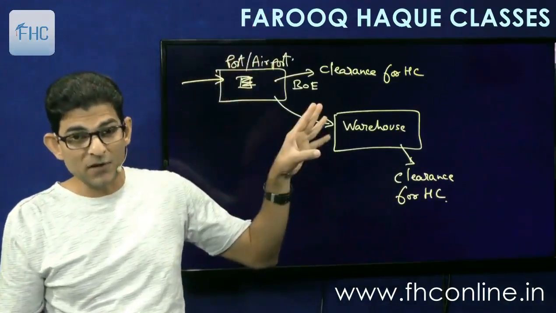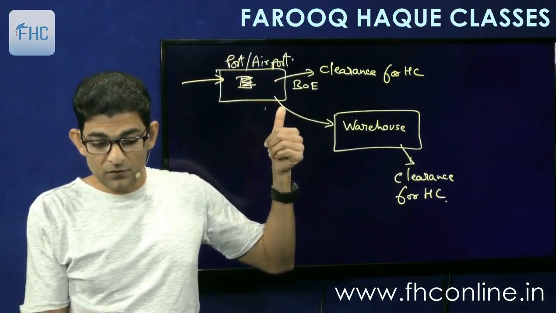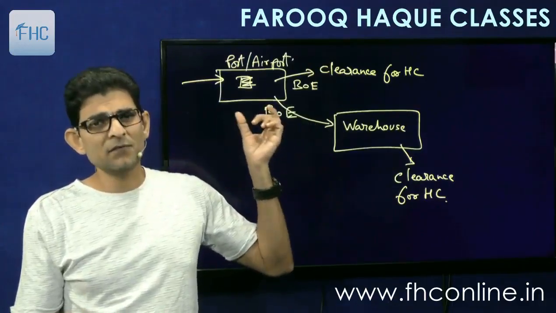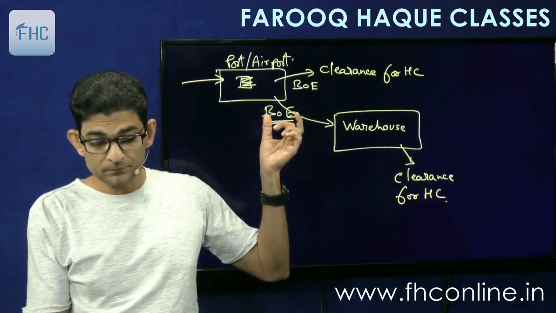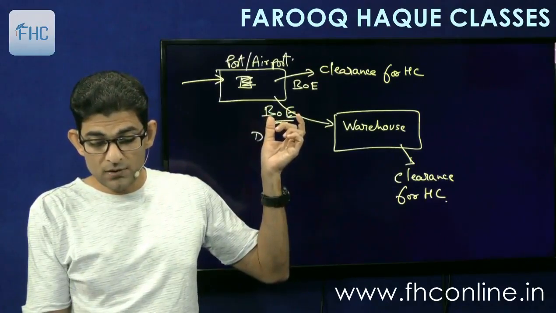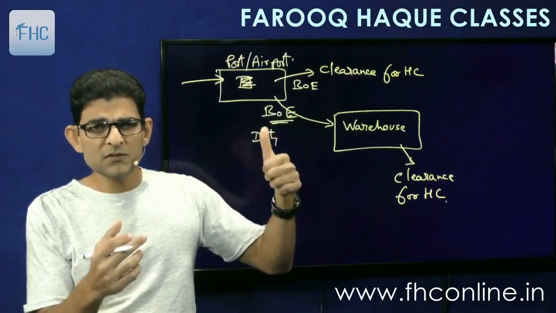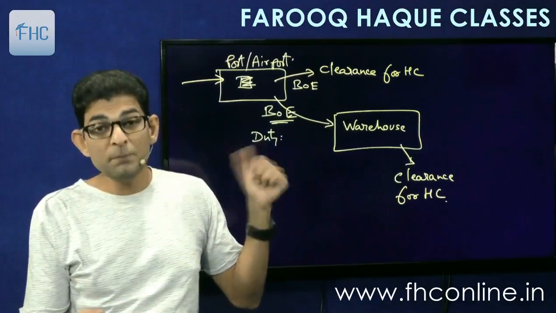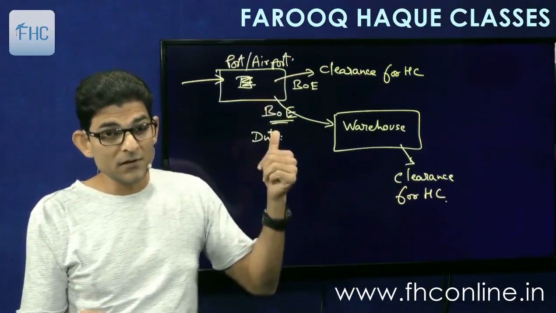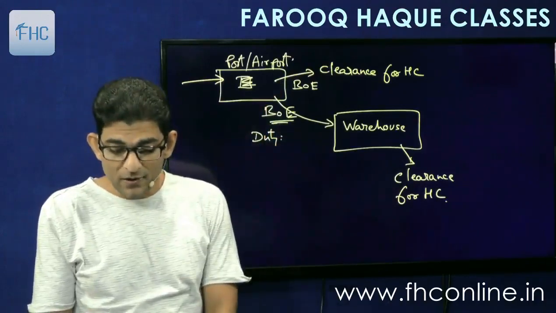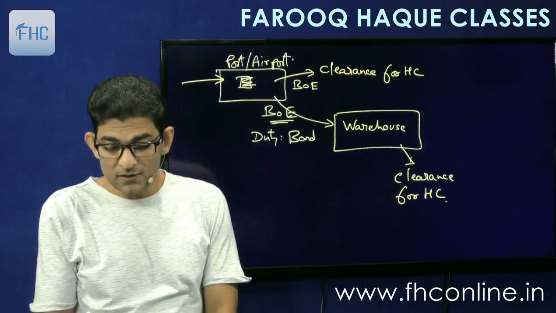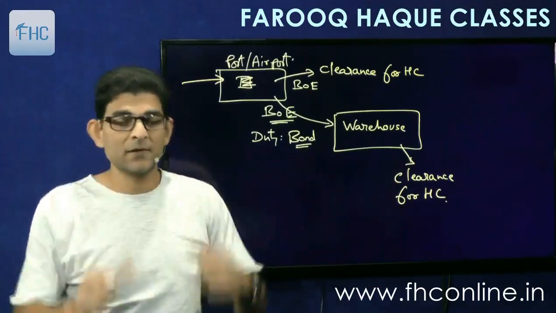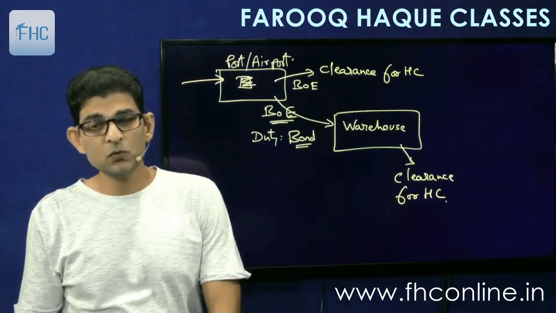Second option is putting them in a warehouse. So here we will file a bill of entry for warehousing. A similar bill of entry is there, but the only difference is that when the assessment is done on this bill of entry, the total duty which is assessed, which includes basic customs duty and all other duties taken together, is not to be paid. Here the duty is paid, here it is not paid right now, but you only file a bond. Bond means an undertaking that you give that I undertake to pay this duty whenever demanded. I am not paying it right now, I will pay it. I undertake to pay. So you file a bond.